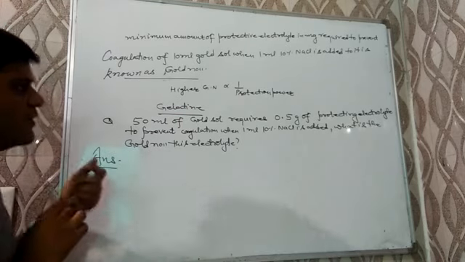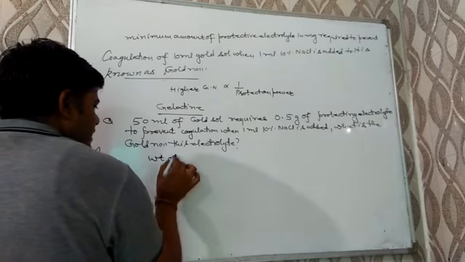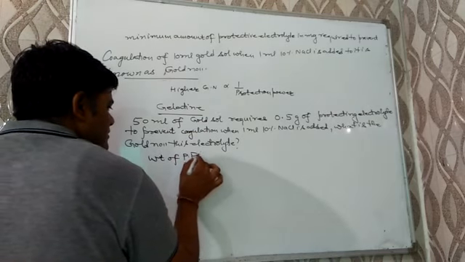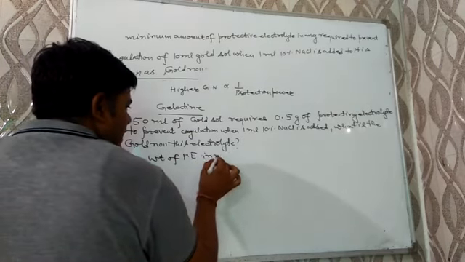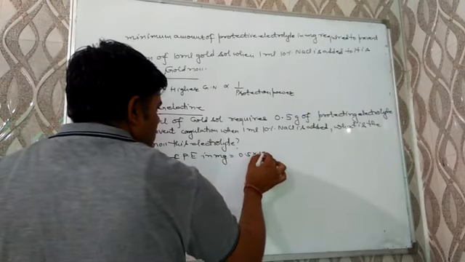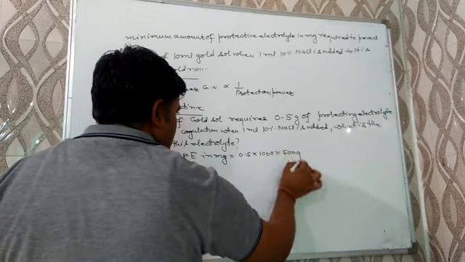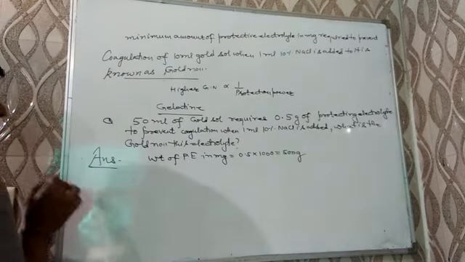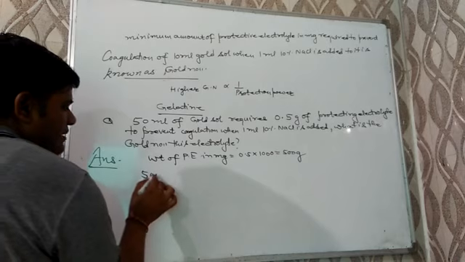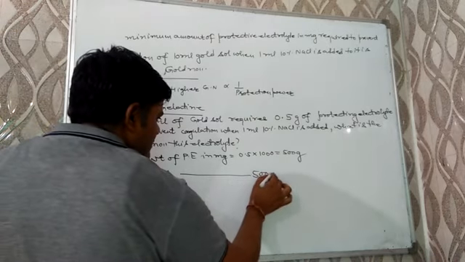So, first of all, we have to convert weight into milligram. Weight of protecting electrolyte in milligram will be 0.5 into 1000, and that comes out to be 500 milligram. From here, for 50 ml, amount of electrolyte will be 500 milligram.